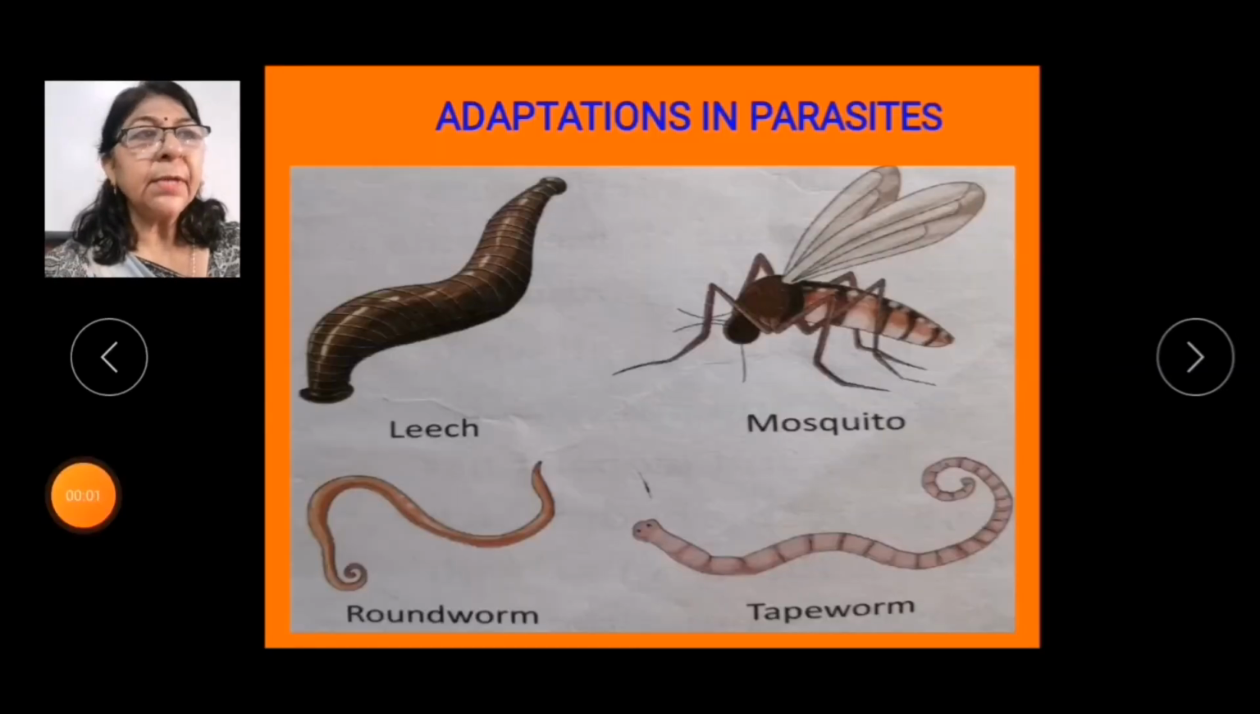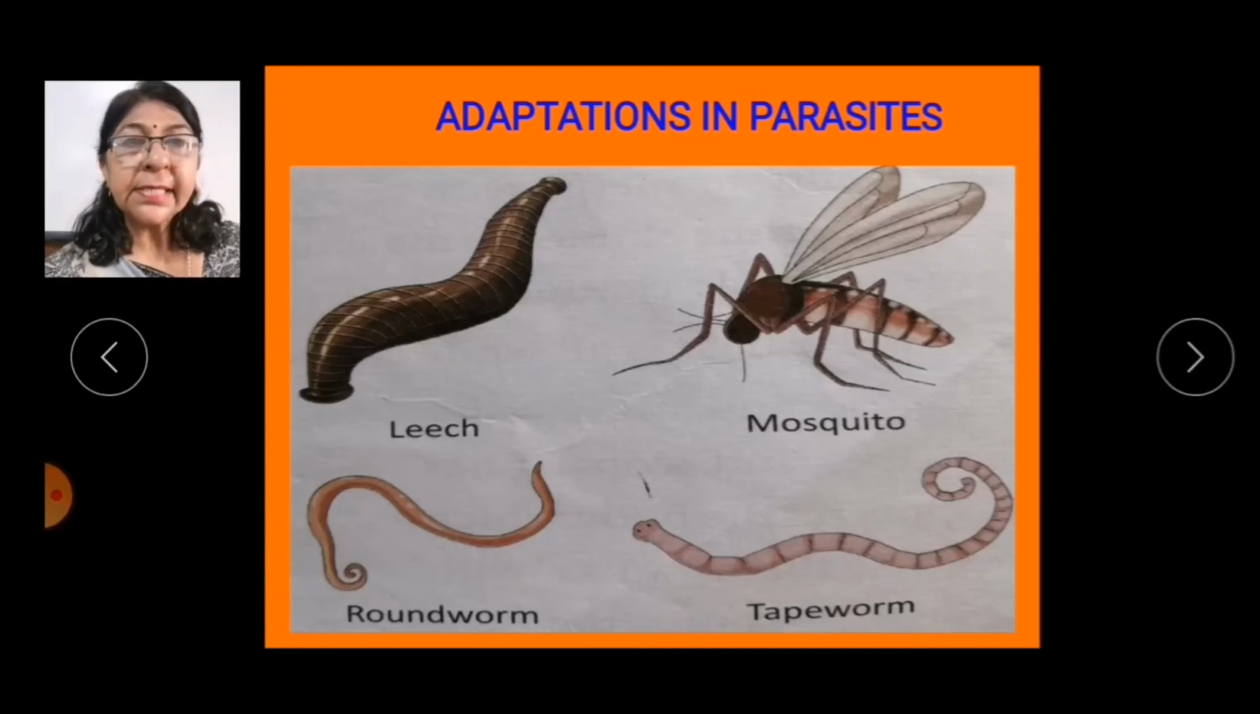Let us move on to the last group of animals according to their food habits, and that is parasites. So what are parasites? Parasites are animals that depend for their food requirement on other animals. So animals that live on or inside the body of other animals to obtain food are called parasites.